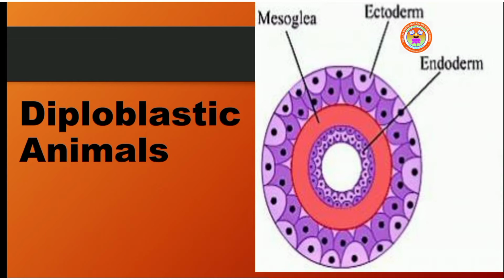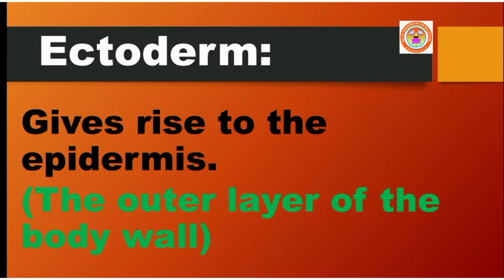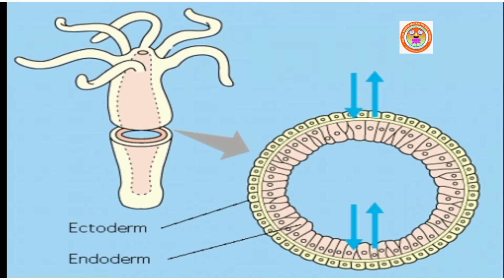In these animals, the ectoderm gives rise to the epidermis, that is the outer layer of the body wall, and the endoderm gives rise to gastrodermis, that is tissue lining of the gut cavity. Gut cavity means the digestive tract, including the stomach, the center part of the body. Here you can see, the ectoderm gives rise to the body wall and the endoderm gives rise to the lining of the gut cavity.